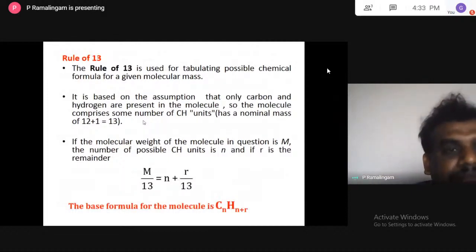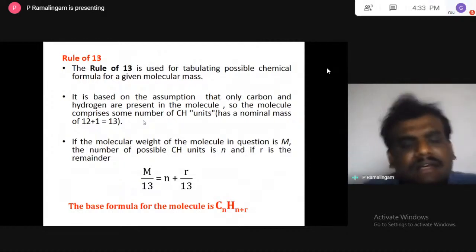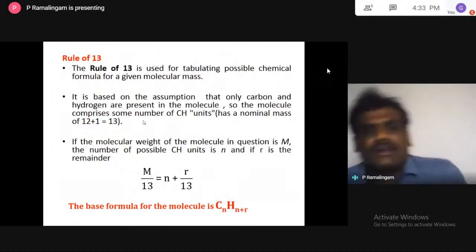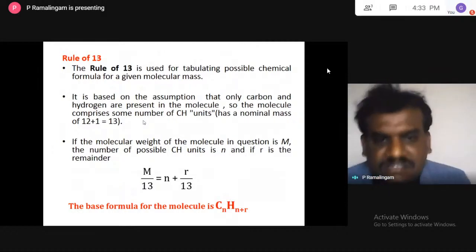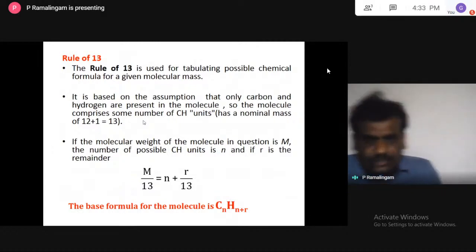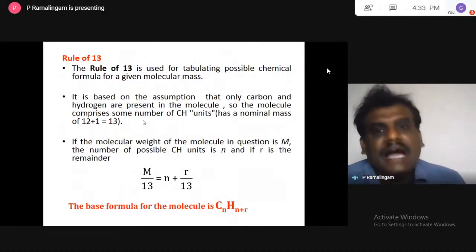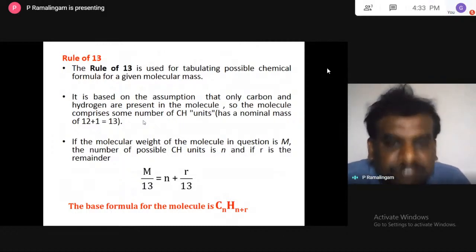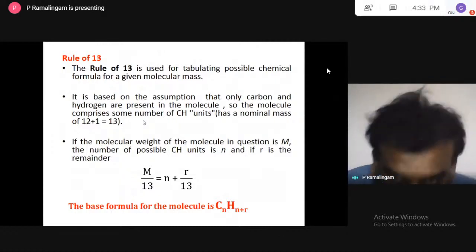The next is the rule of 13. This rule of 13 is used for tabulating the possible chemical formula for a given molecular mass. Where do you get the 13? It is based on the structure construction unit, the hydrocarbon CH. If you take the CH unit, carbon is 12 and hydrogen is 1, so 12 plus 1 is equal to 13. That 13 is why it is called the rule of 13.